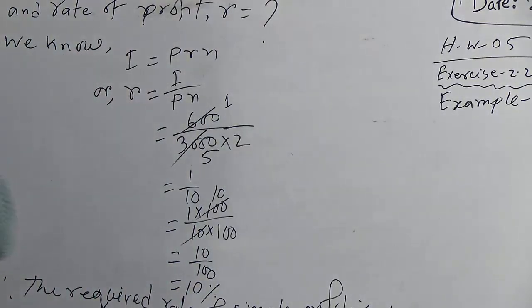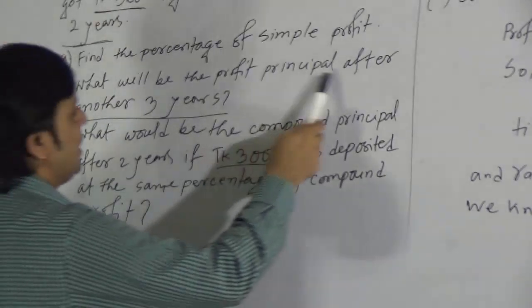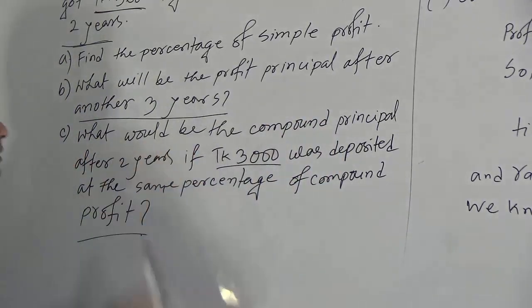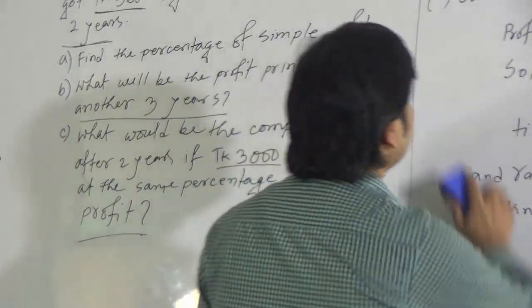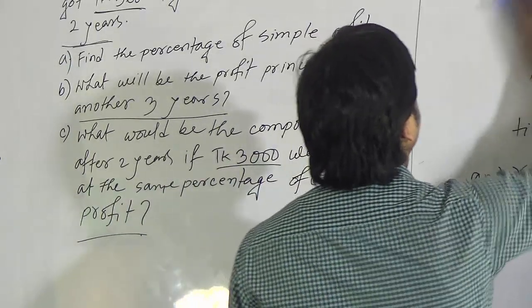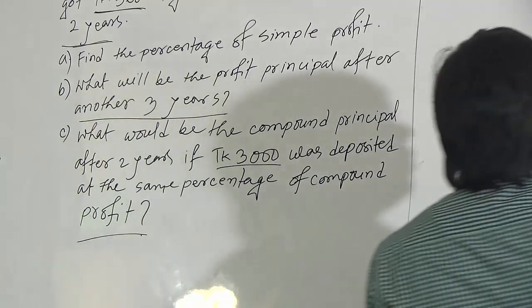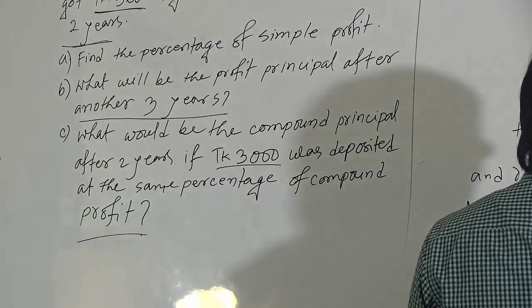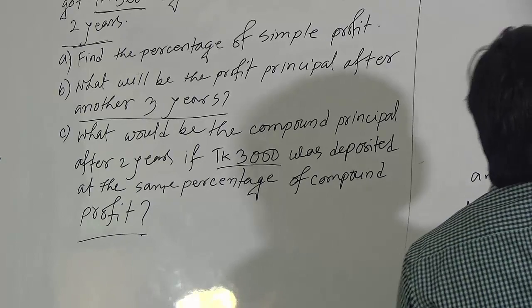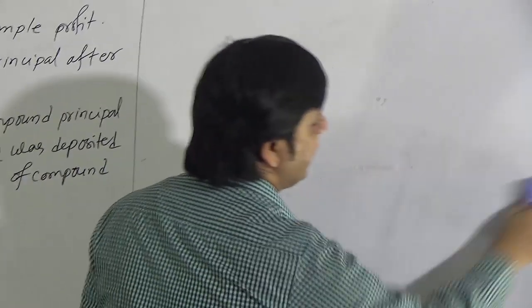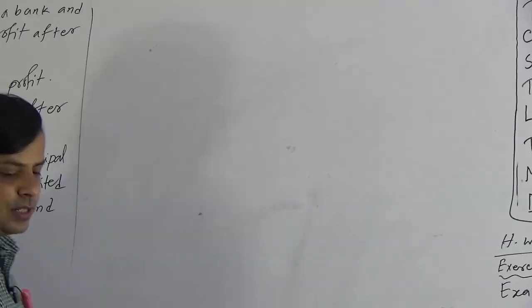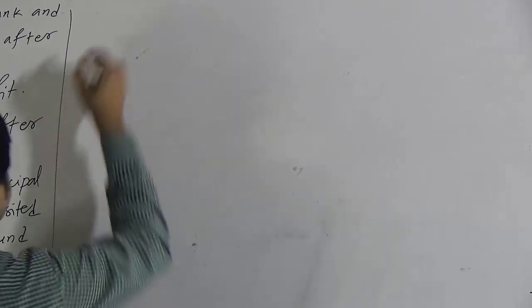What is question B? Question B is, what will be the profit principal after another 3 years? Dear students, in this question also it is not mentioned whether the profit is simple profit or compound profit. As it is not mentioned here, we have to determine it in simple profit. So we can follow the rules of simple profit. So we can write solution B.